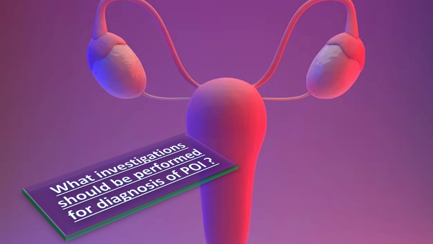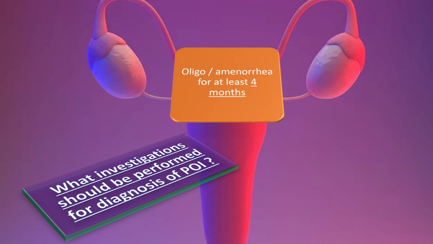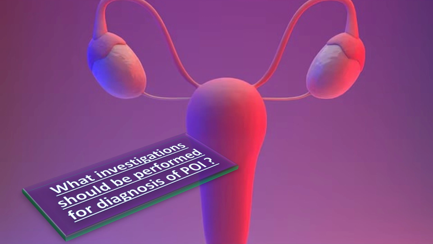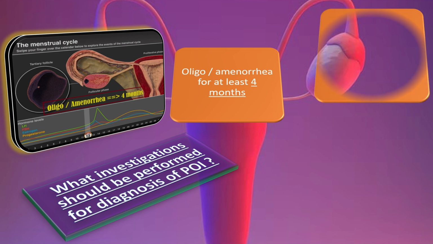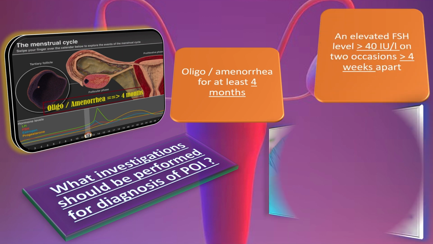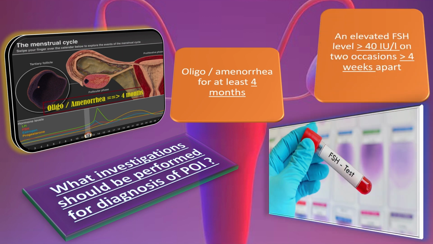What investigations should be performed for the diagnosis of premature ovarian insufficiency? The diagnosis of this condition is based on the presence of menstrual disturbances and biochemical confirmation. Although proper diagnostic accuracy in POI is lacking, the GDG recommends this criteria for the diagnosis. First, oligomenorrhea or amenorrhea for at least 4 months and an elevated FSH of more than 25 international units per liter on 2 occasions at least 4 weeks apart.